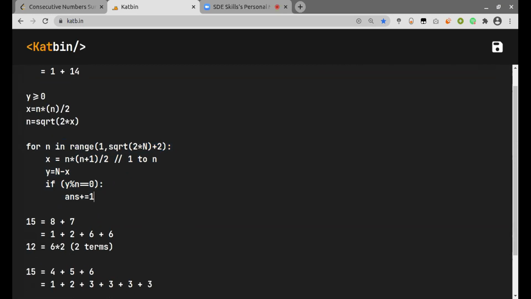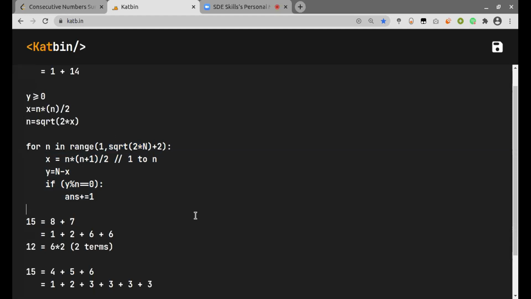Yeah, sounds good. Overall, the time complexity will be square root of 2 into n, and since 2 is an extra constant factor, we can just take it as square root n itself. And all these operations are constant time operations, so we just need to take this factor as our final time complexity.